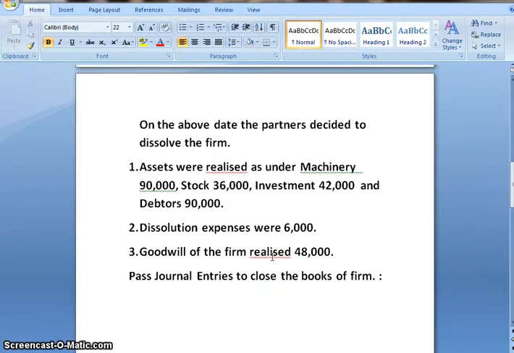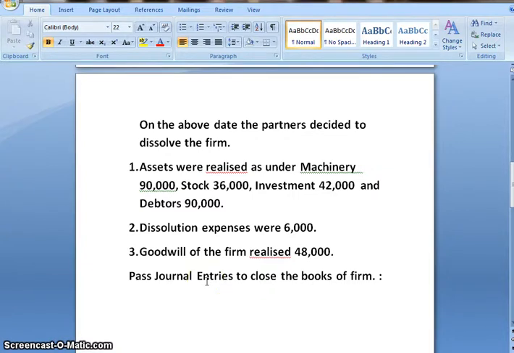Assets were realized as under: machinery 90,000, stock 36,000, investment 42,000 and debtors 90,000. Dissolution expenses were 6,000. Goodwill of the firm realized 48,000. Pass journal entries to close the books of the firm.